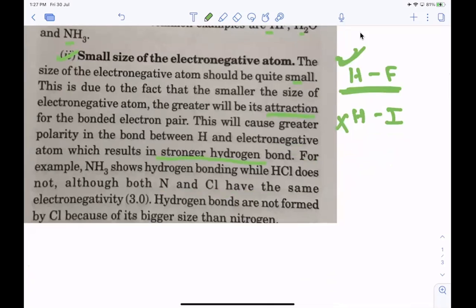Now here one question is that NH3 shows hydrogen bonding, HCl does not. Because the bond polarity in HCl is not high enough for the formation of hydrogen bonding. So that's why HCl doesn't form hydrogen bond. Otherwise, NH3 forms hydrogen bond. Okay, clear?